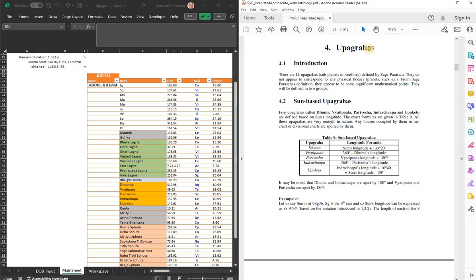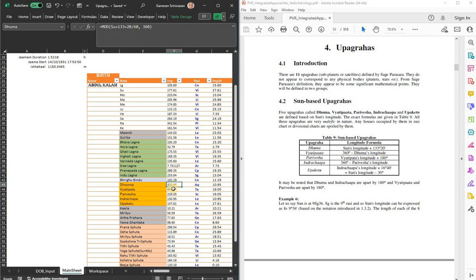So let us take some Upagrahas. The sun-based Upagrahas. This is from Integrated Approach to Vedic Astrology by P.V. Rao ji, the book that he freely gives. He defines what are Dhuma, Vyatipada, Parivesha, Indrachapa, Upaketu and all that. So that's exactly implemented here. If you come to this formula, Dhuma is defined as sun's longitude plus 133 degrees.